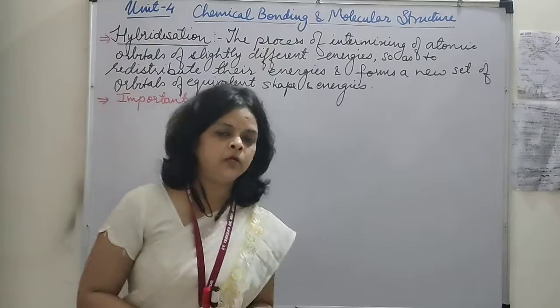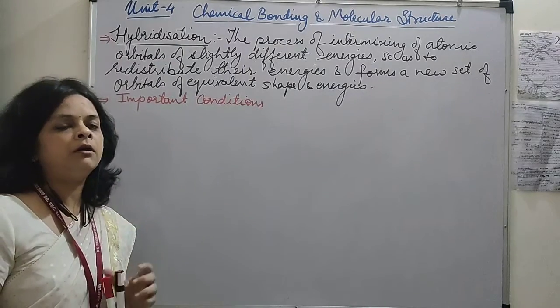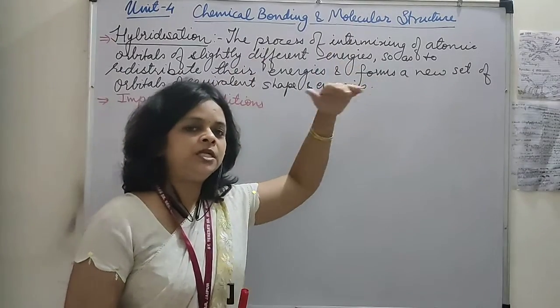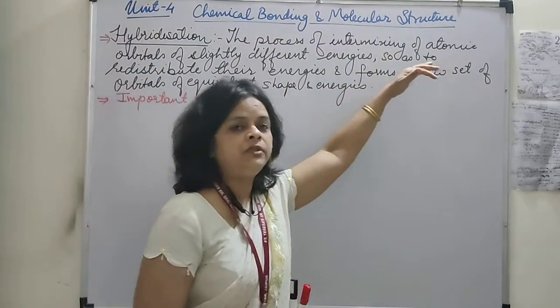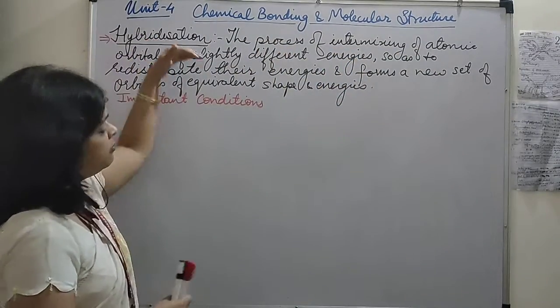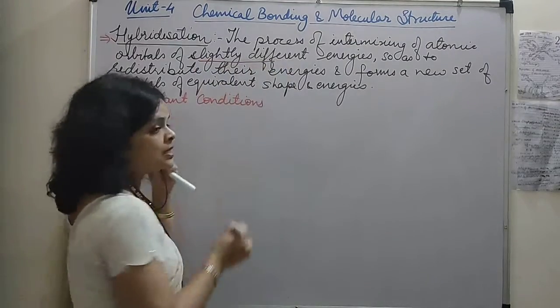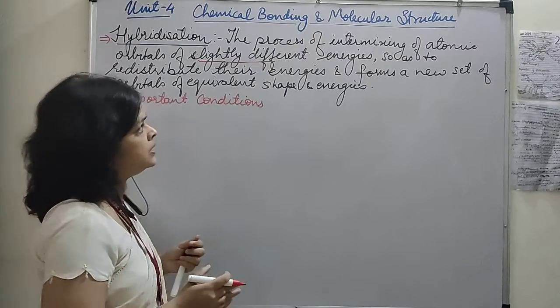Okay, so let's start with our topic, hybridization. Here I had written the definition part of this term. It is actually a process. We will take this definition in three parts. It is a process of intermixing of the atomic orbitals of slightly different energies. Important term, slightly different, either the same energies or slightly different energies.